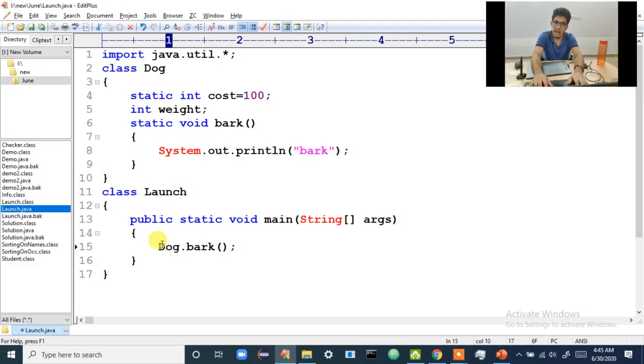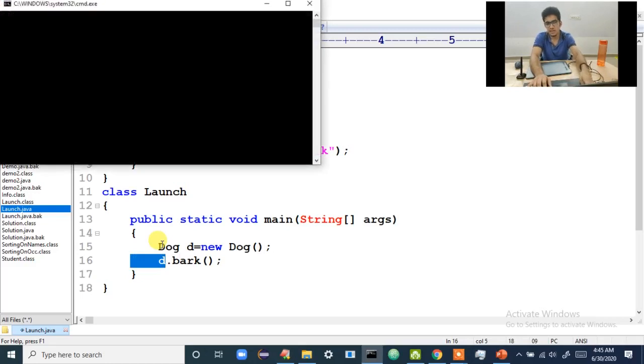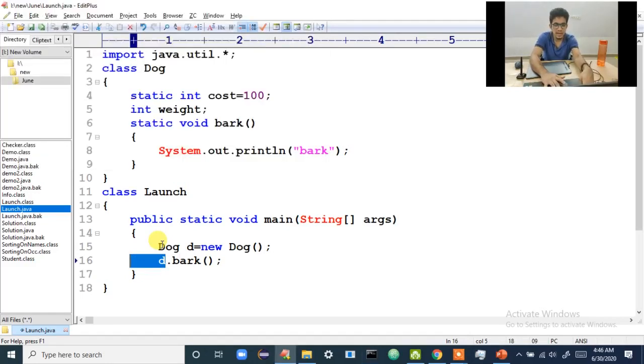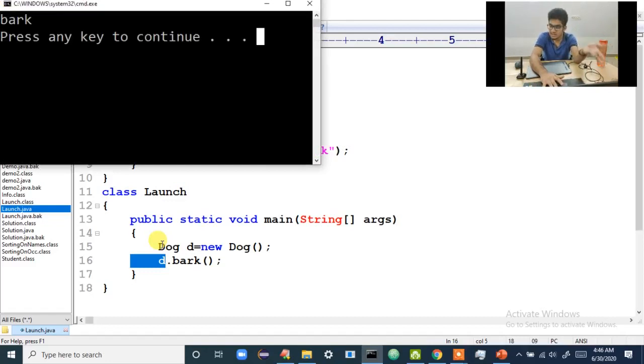But sir, can I access this using object creation? No problem. For example, you tell d.bark. So what is d? Dog d is equal to new dog. Now, don't you think I have created an object and I am calling using the object reference? Yes, it's not a problem. When I compile and execute, I'll get the same output.